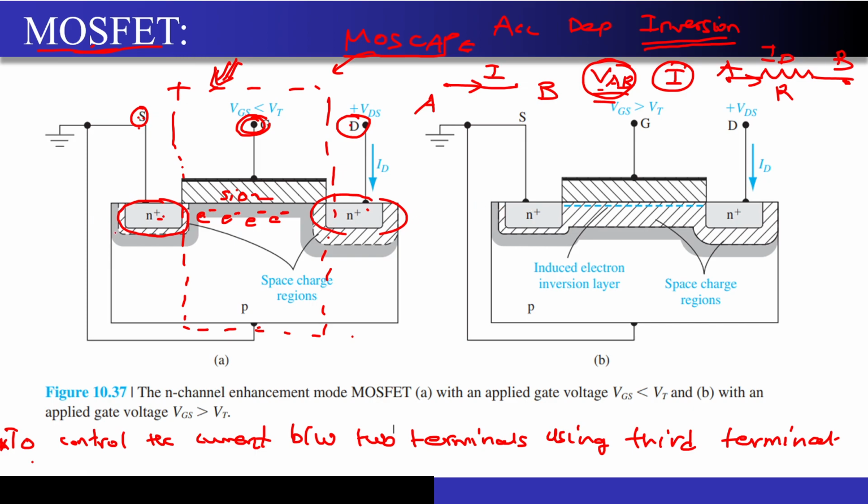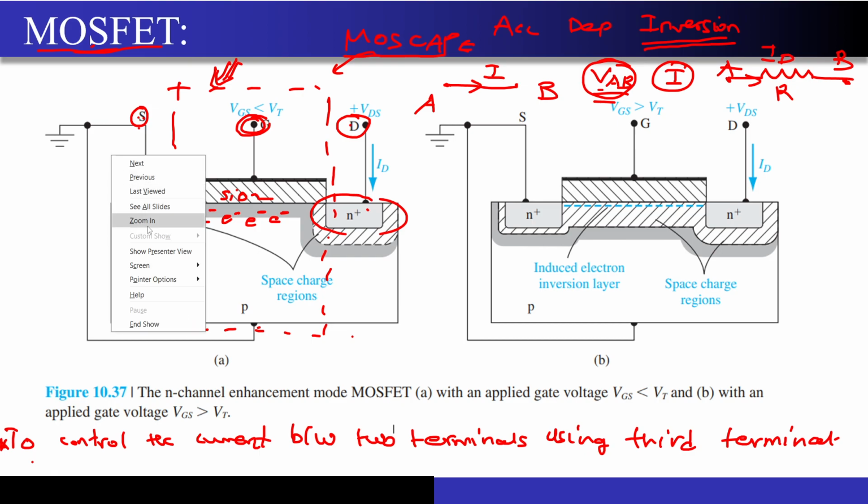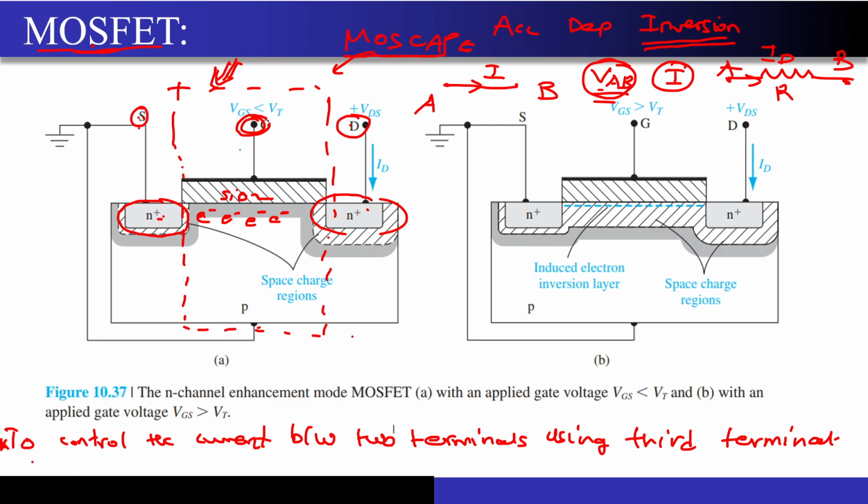So first of all, I will just ask you one question. Let me just change the color so that it won't become a mess. Yeah, green color. So now if you just observe this over here, what you are seeing is that without even applying any voltage, there is already some depletion region that has been created, correct. You are seeing this is the depletion region that has been created. Over here also some depletion region has been created, correct.